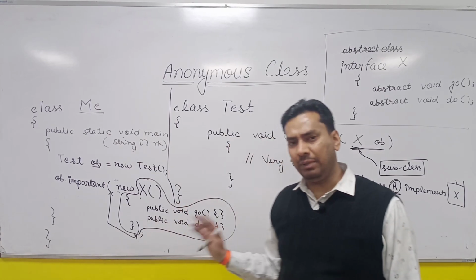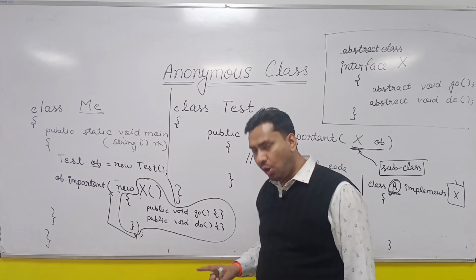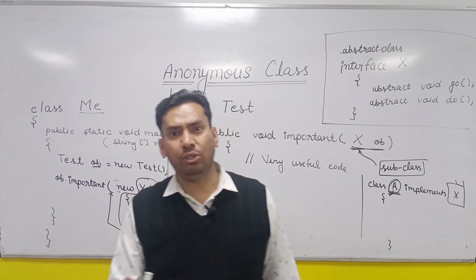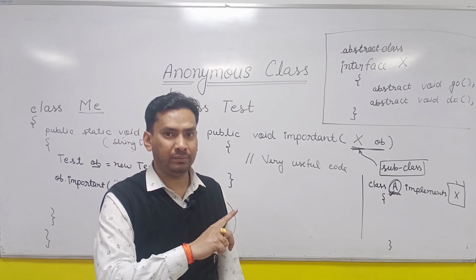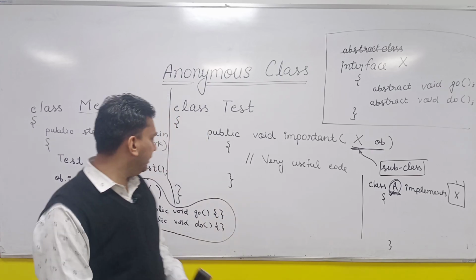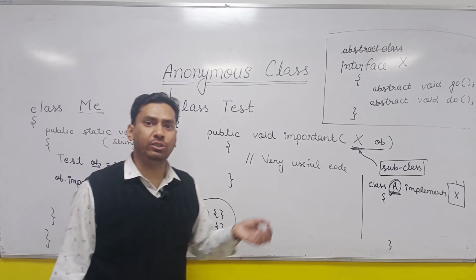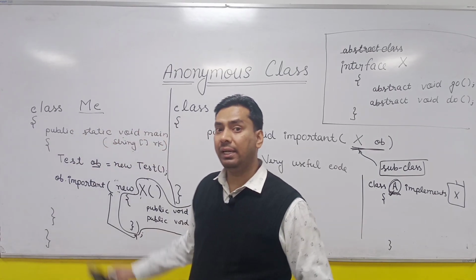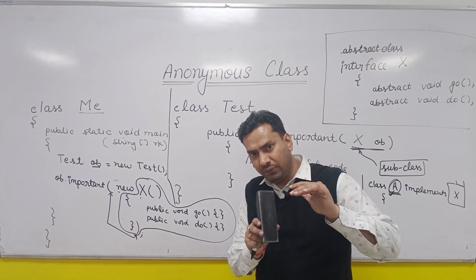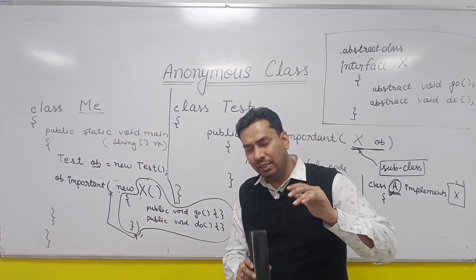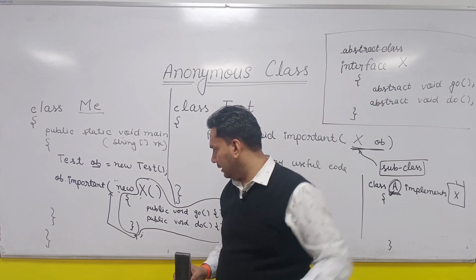Second thing, similar to the local class, anonymous class can access only effectively final or final variables of the enclosing block. Third thing is, anonymous class can access the static as well as non-static members of the enclosing class. So for the enclosing block only final and effectively final members, but for the enclosing class static as well as non-static members.